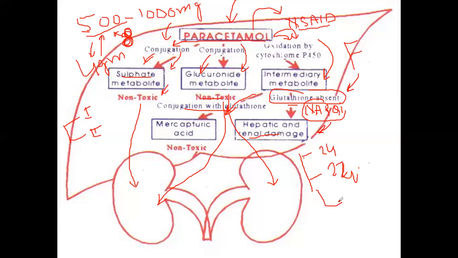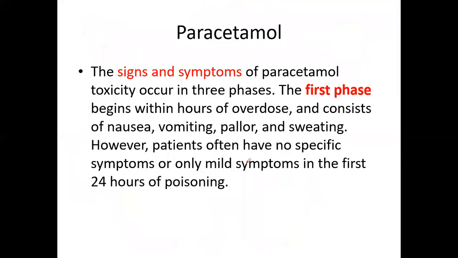So we will individually discuss every phase of this paracetamol metabolism, and if the glutathione is absent within the body, then through this intermediate metabolite, it can cause liver and also renal or kidney damage. So let's proceed to the next slide.